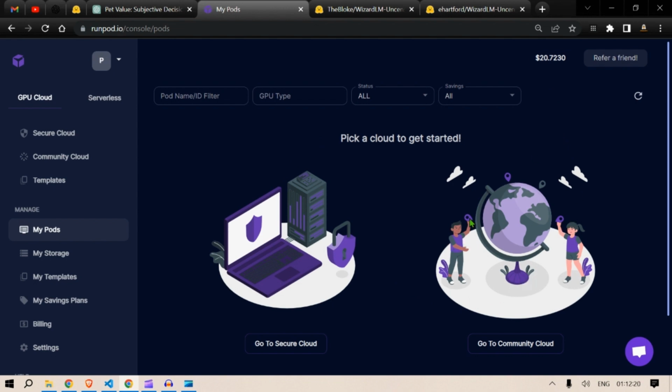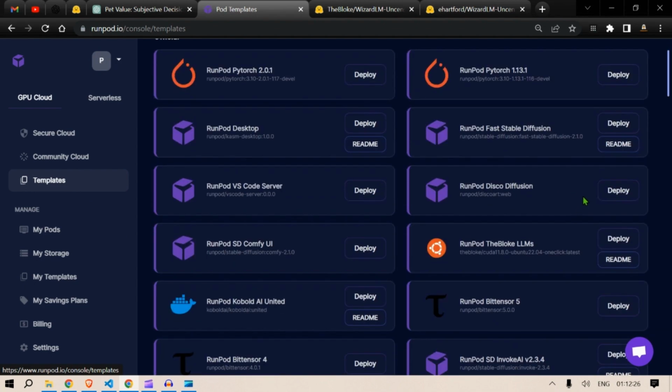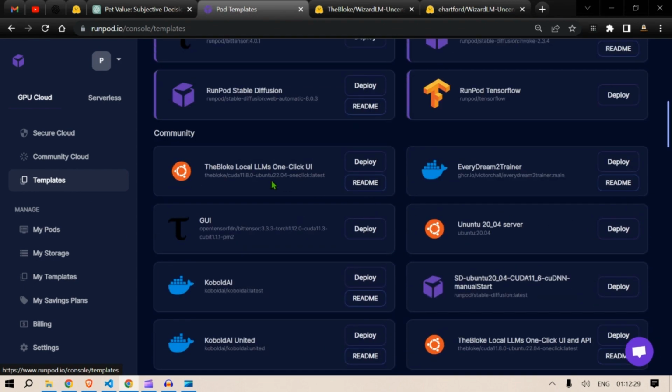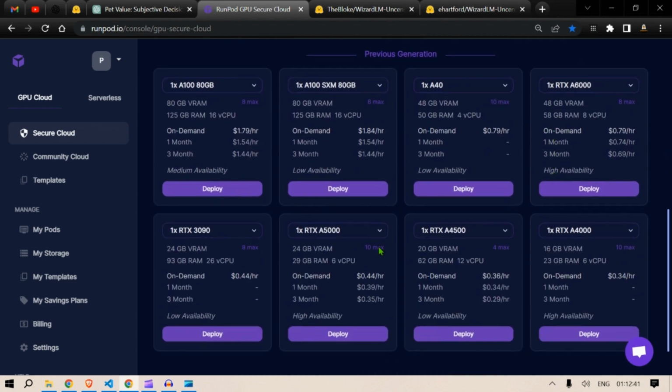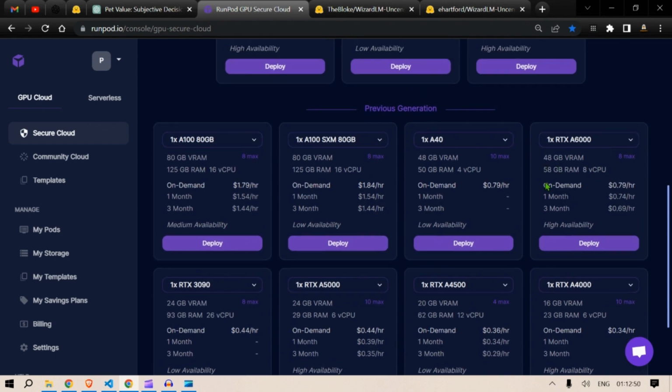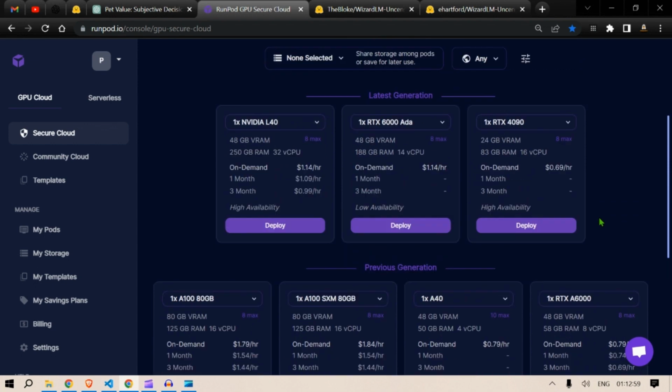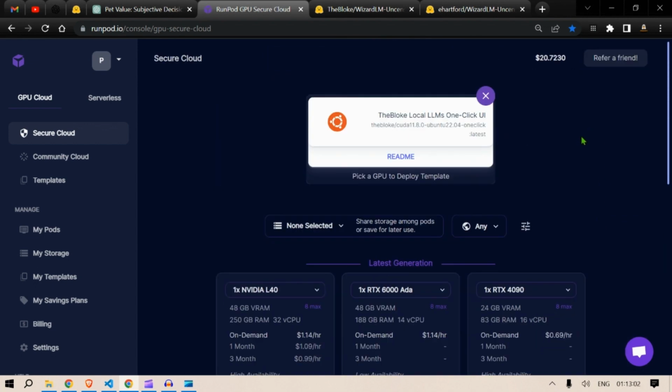that is perfectly fine. So one more thing, how to get started: we first go to template and search for the Bloke's template, which is this one, the Bloke local LLM. So we click on deploy here, and then we select the required GPU. So we have used, you can use any of the GPUs. You can use this or you can use this. So it depends on how fast you want it to reply, but it's better to use a GPU of the higher end, so that you will not run into any memory issues. But this is how you test this model.